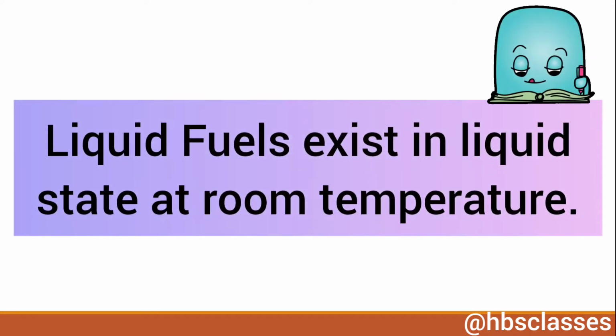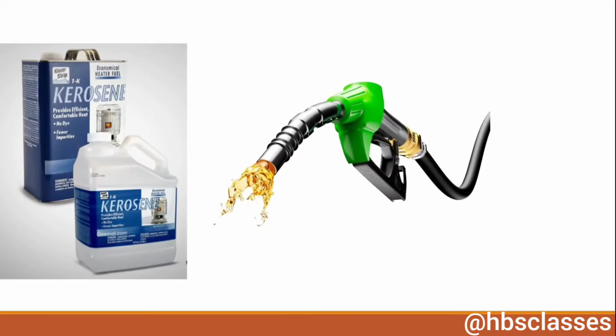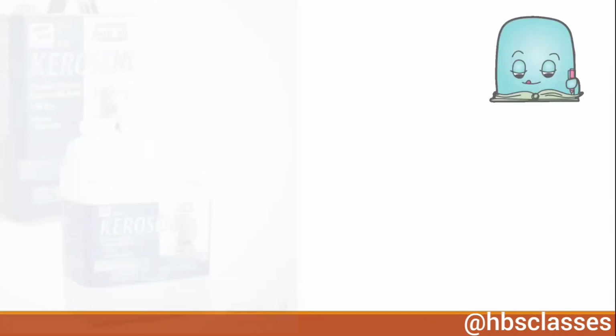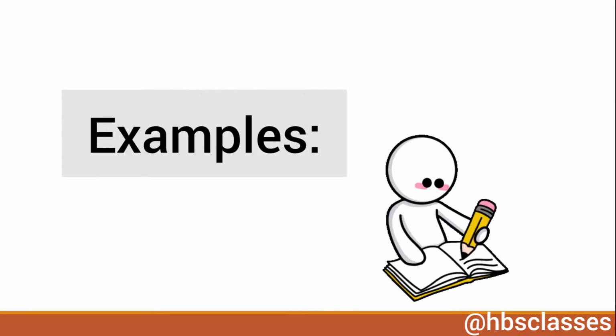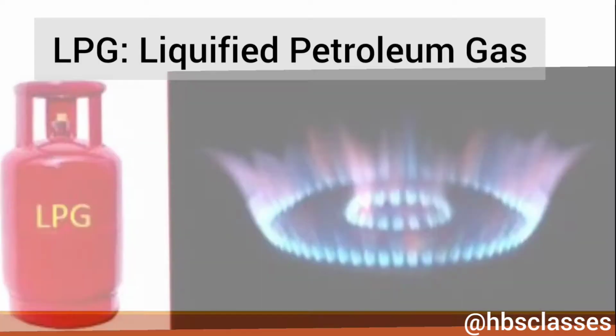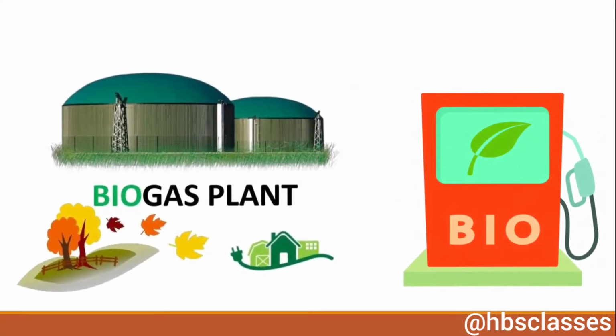Liquid fuels exist in liquid state at room temperature. Kerosene oil, petrol, diesel, etc. are liquid fuels. And gaseous fuels exist in gaseous state at room temperature. Examples of gaseous fuels are LPG, meaning liquefied petroleum gas, CNG, compressed natural gas, and biogas.